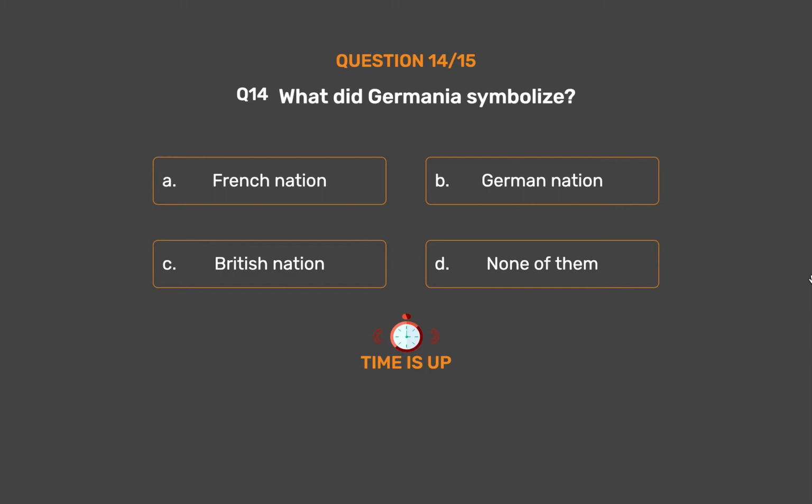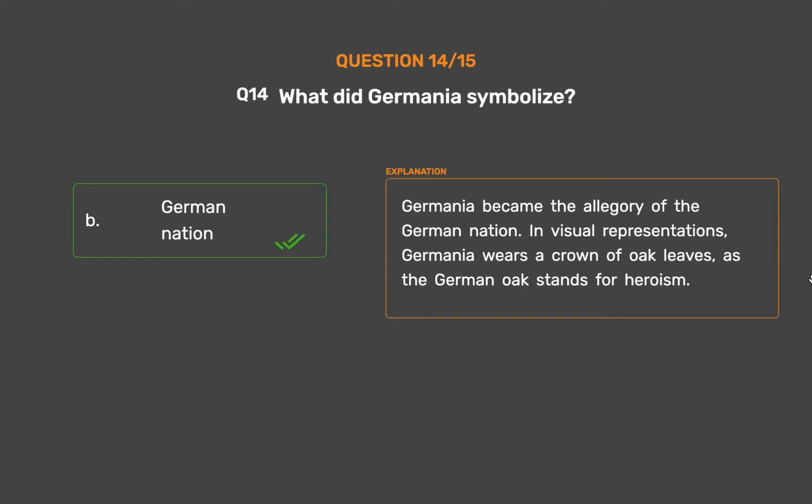The correct answer is option B. German nation. Germania became the allegory of the German nation. In visual representations, Germania wears a crown of oak leaves, as the German oak stands for heroism.